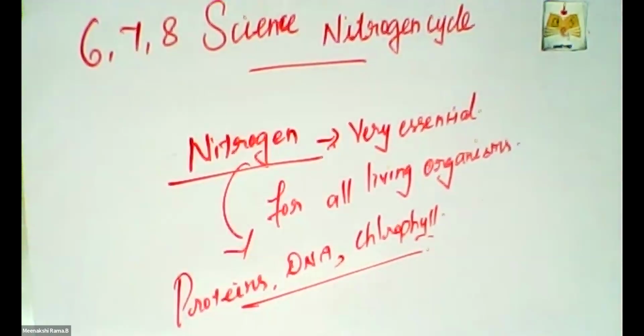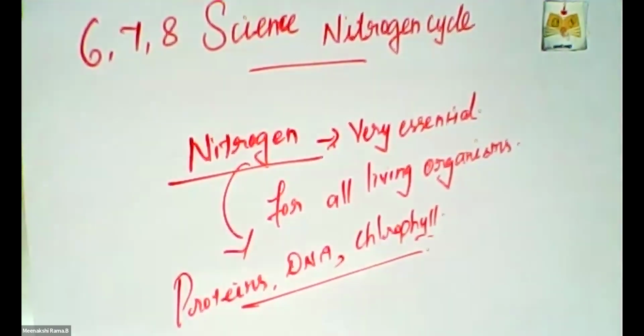Yes, our body contains different kinds of materials like protein, carbohydrates, minerals, and so on. In the same way, plants and animals also have DNA, chlorophyll, proteins like that. So, nitrogen is the important nutrient for all living organisms to survive on this earth. If we want to survive on this earth, nitrogen is the essential component for that.